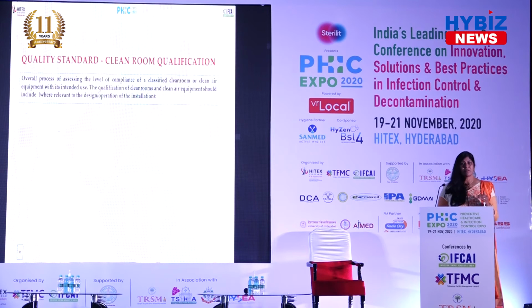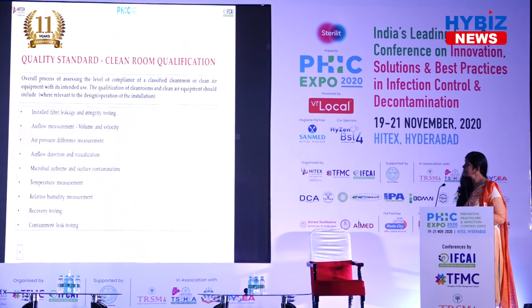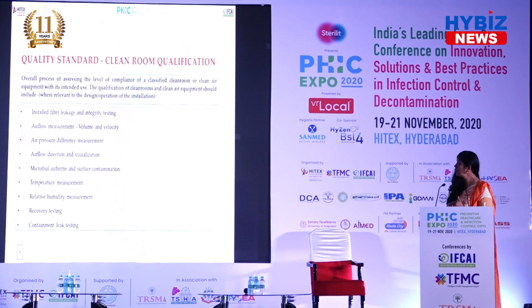Once you have installed the clean room according to standards and made a plan, then you have to qualify it, using certain standards. This qualification requires you to do filter leakage and integrity testing. It also requires airflow measurement, volume and velocity, and the air pressure difference. As we all are aware, differential pressure is one of the most important parts in a clean room.